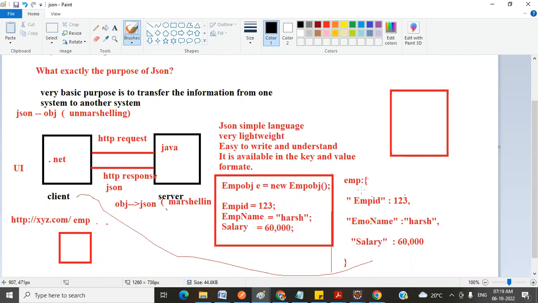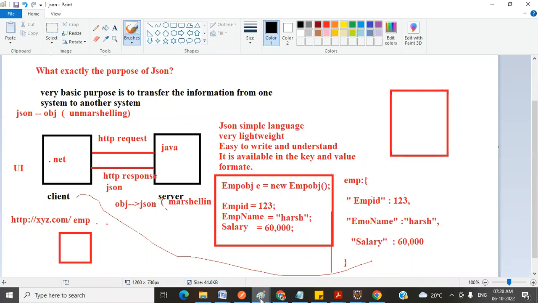With a simple syntax here, processing time will not take much. If processing time is less, the performance of the application also increases. If processing takes much time, performance decreases. So since it is lightweight, it increases our performance. That's why we use JSON while transferring data.